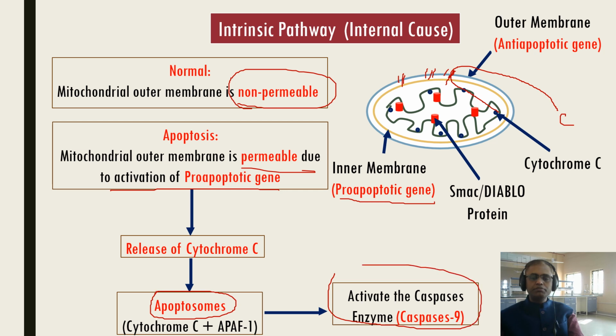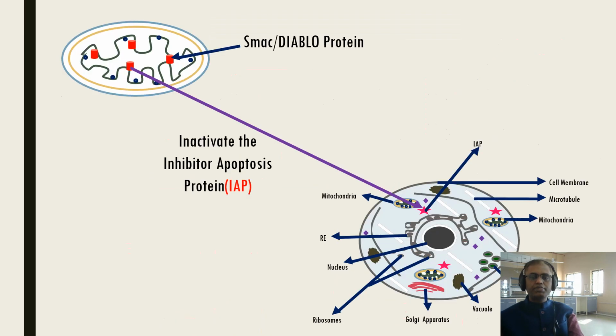This is very important. Normally the outer membrane is non-permeable, but because of activation of the pro-apoptotic genes, it becomes permeable. That leads to release of cytochrome C. This released cytochrome C joins with the APAF1 factor, which leads to the apoptosome. That apoptosome will activate Caspase-9.